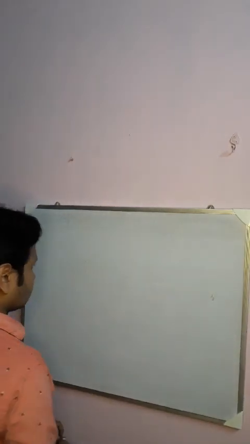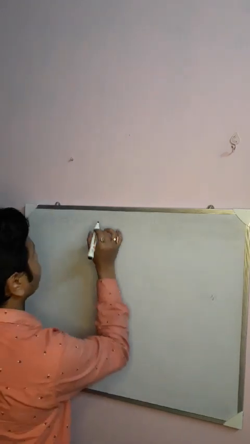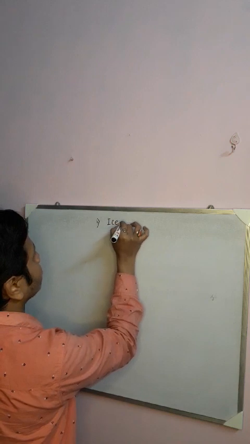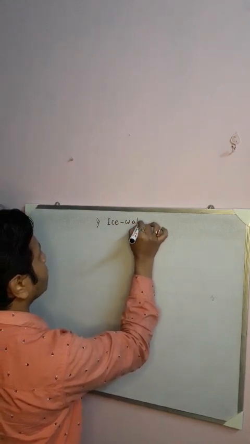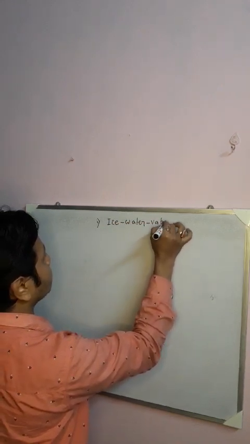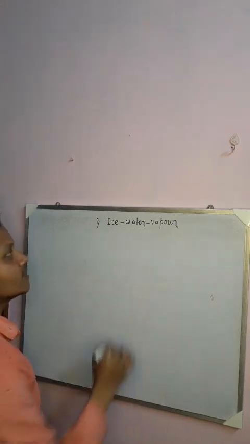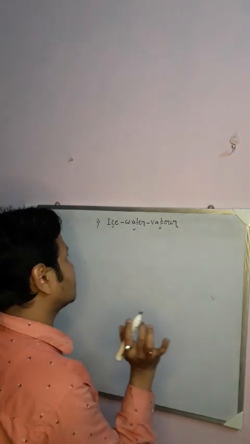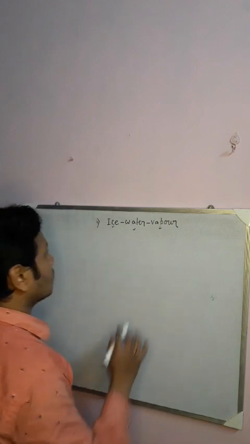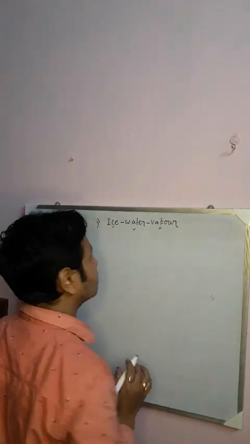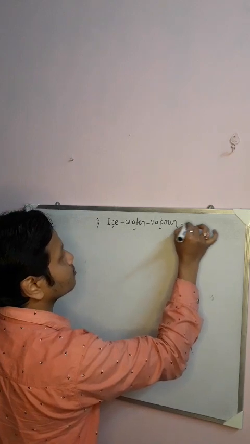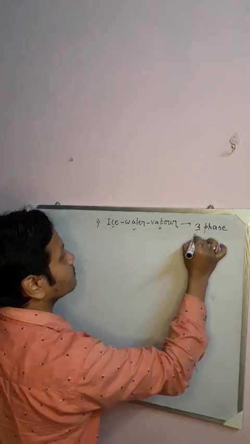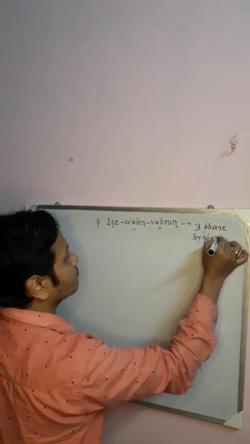Now suppose first example you can take ice, water, vapor. Clearly it is a three phase system: ice, water and vapor. It is a common example. So ice, water, vapor constitutes a three phase system.